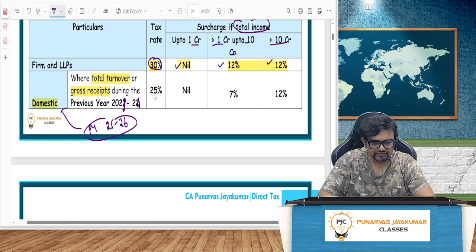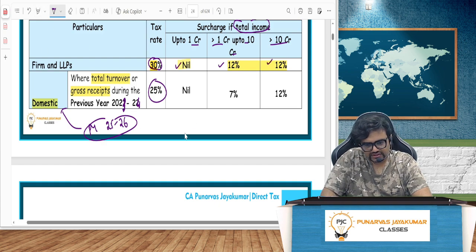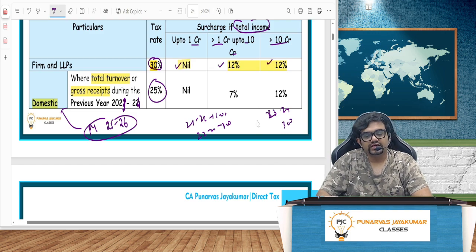Reduced tax rate. How much? 25%. It's a benefit that I am giving. Right? Turnover in the year 23-24, if it happens to be less than 400 crore, it will be 25%. So if in previous year 21-22 it is 1000 crore, no problem. 22-23 it is 800 crore, no problem. But only in 23-24 it happens to be 300 crore. Then in the year 25-26 I'm going to get the benefit of 25%.